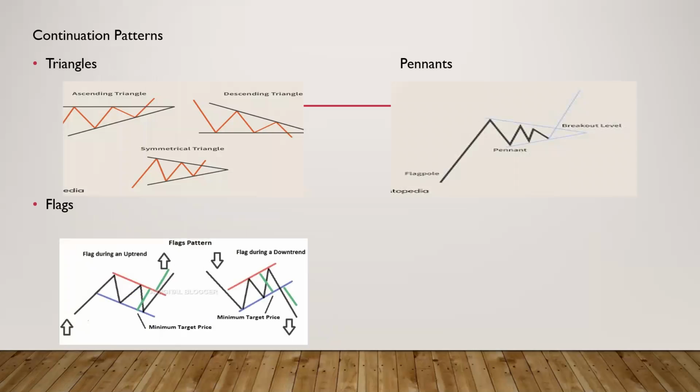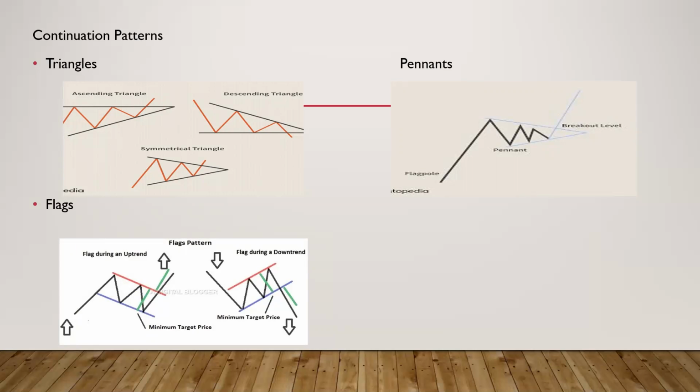Now, there are some continuation patterns. In the case of continuation patterns, it is a period of indecision. The trend has not yet taken place. We don't know whether it's going to be a bullish phase or a bearish phase. For some period of time, the price is just going to keep on fluctuating with uncertainty. During these times, continuation patterns are formed. And during this phase, the investor will wait it out without making any particular decision as to buy or sell.